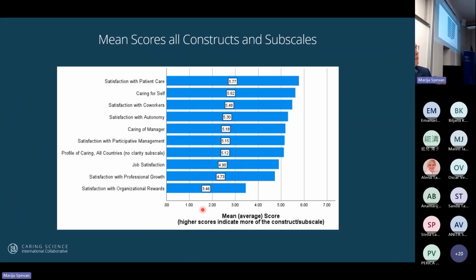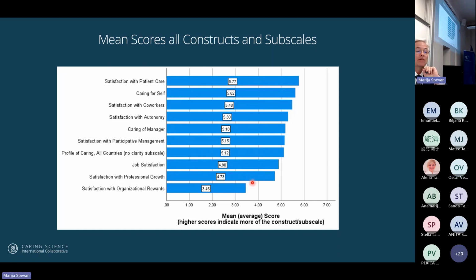Now, here are all the mean scores of all the constructs and subscales globally, in order. The first thing I look at, on the 1 to 7 scale, 7 being more of that construct, is that all of them except organizational rewards are above 4.